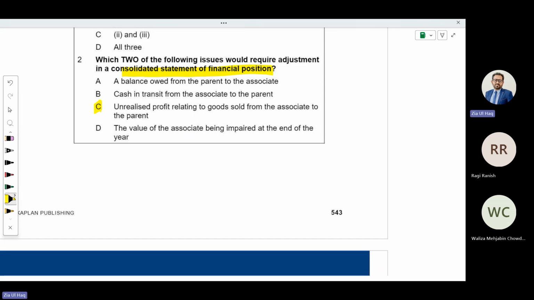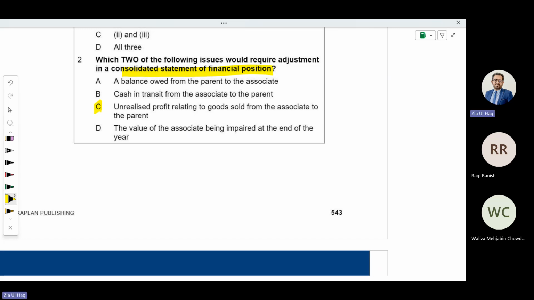Unrealized profit relating to goods sold from the associate to the parent. Here the associate is the seller. It's not asking about adjustment required in asset or not. They are asking about consolidated statement of financial position. So in retained earnings it is required.